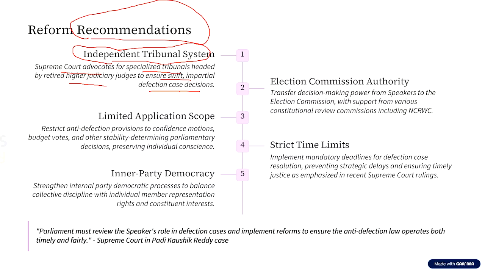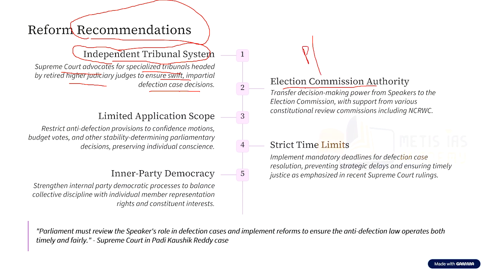Now coming to the second suggestion. We know that with respect to disqualification occurring out of any other circumstance, the authority to take these decisions is either the president or the governor, at the national and state level respectively.